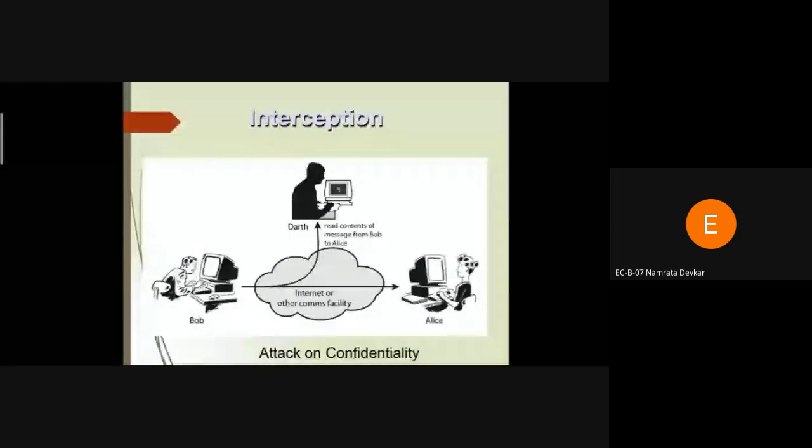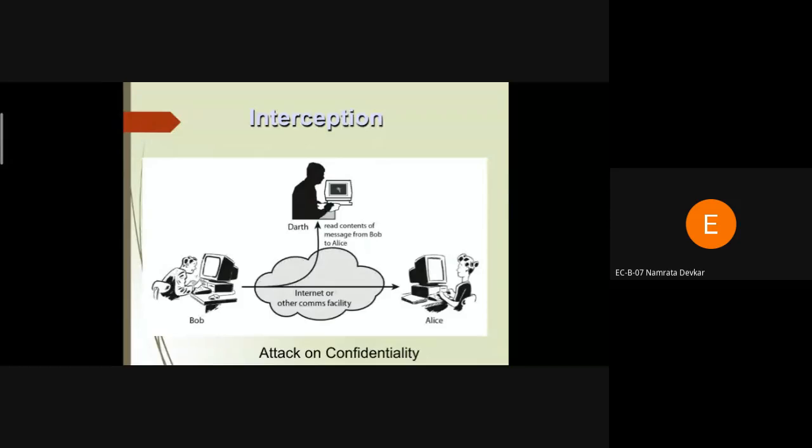Okay. The fourth one is interception. In an interception, the user can only read the content of a message. So it is similar to a passive attack. In a passive attack also, the user can only read the content of the message. It cannot modify or change that particular message, and it cannot reply to person B. So these are the four important concepts: passive attack, active attack, third one is interruption, and fourth one is interception.